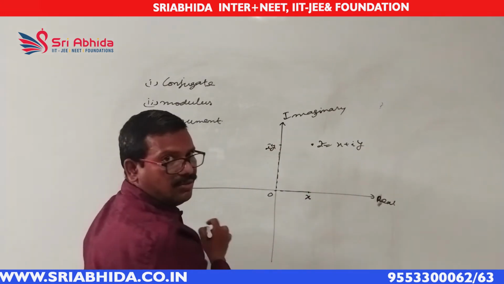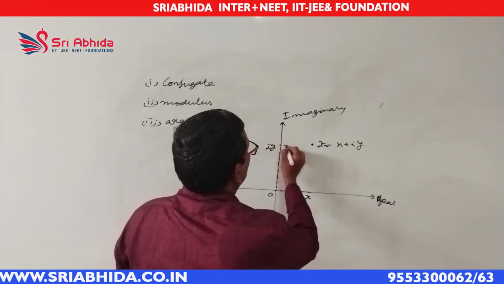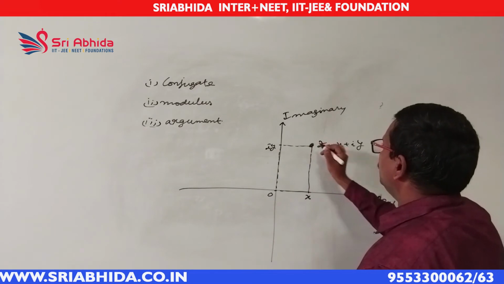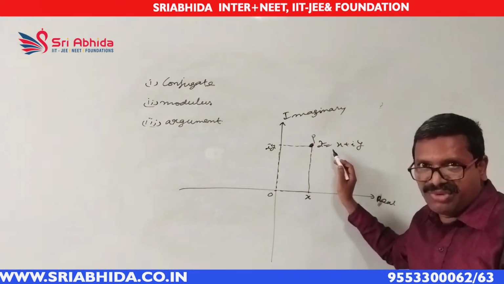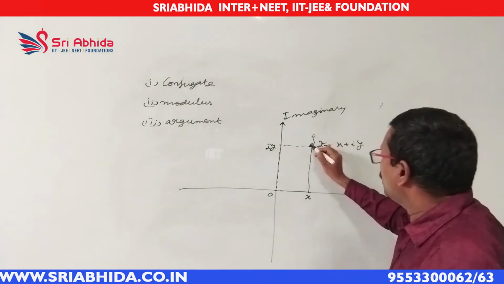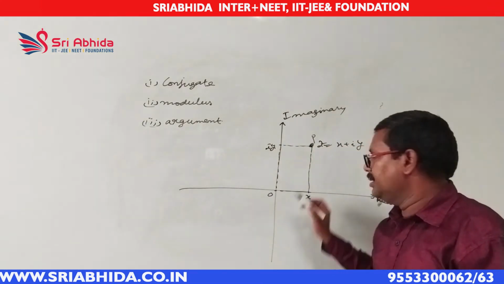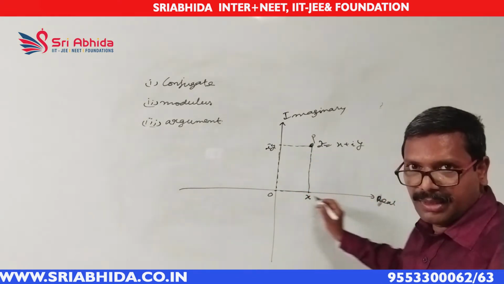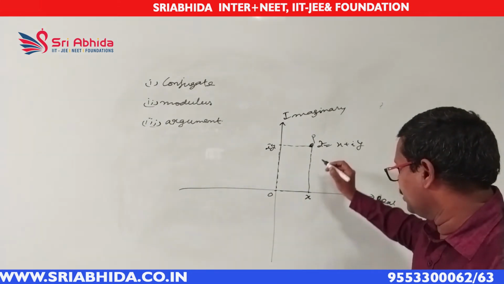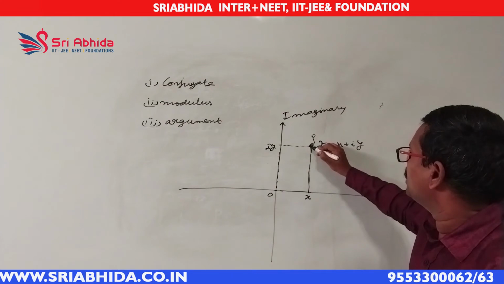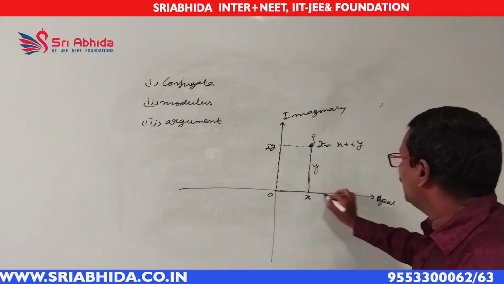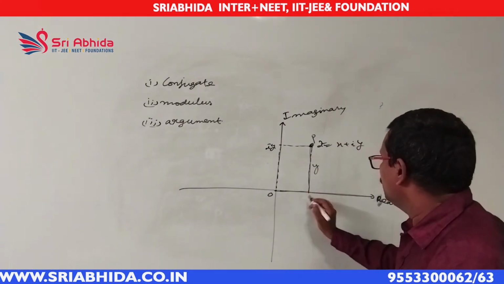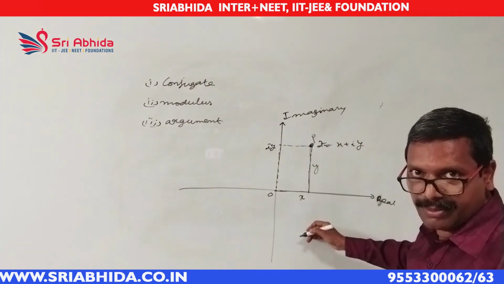Now what is its conjugate? The conjugate is the image of the given complex number with respect to the real axis. With respect to this real axis, take its image. Let it be the ground level. From the ground level, this point P has some height y. So its image should have a depth y, since the height and depth should be the same. Let this point be P dash. Now this P dash is the image of the point P. This P dash is called the conjugate of the point P.